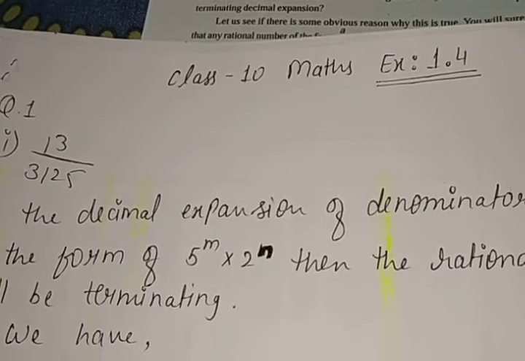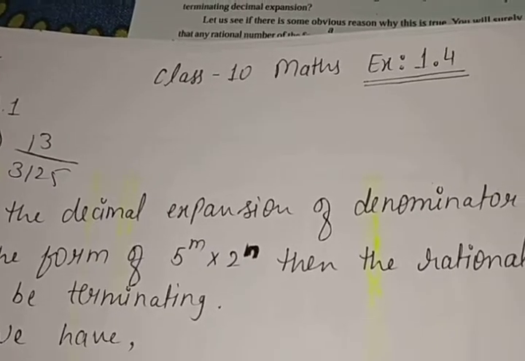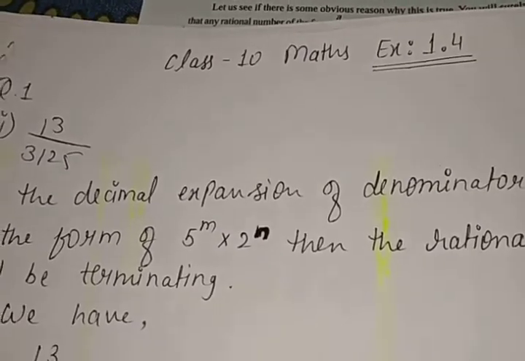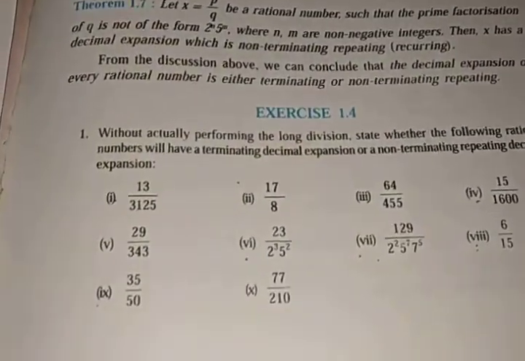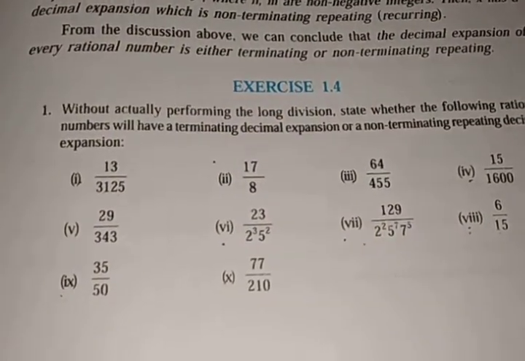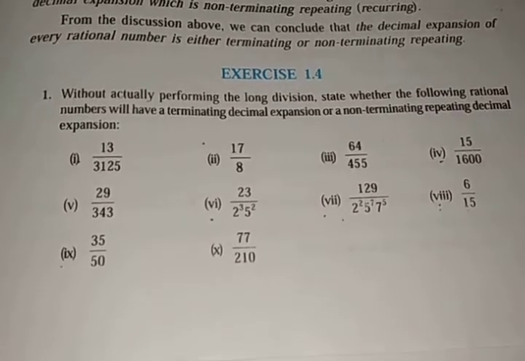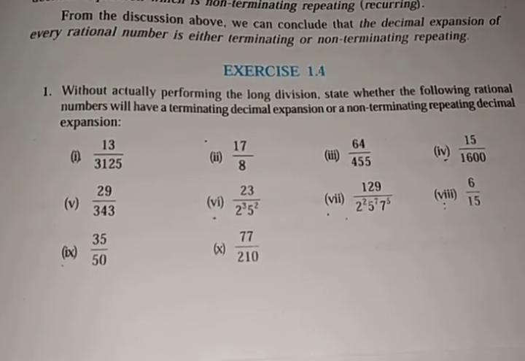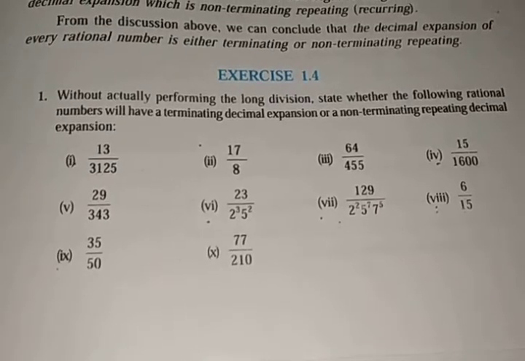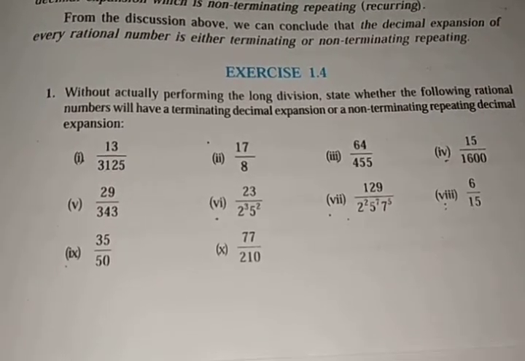We are going to start our new exercise 1.4 for the 10th class students. Exercise 1.3 is an omit exercise. So the first question of exercise 1.4 is, without actually performing the long division, state whether the following rational numbers will have a terminating decimal expansion or non-terminating repeating decimal expansion.